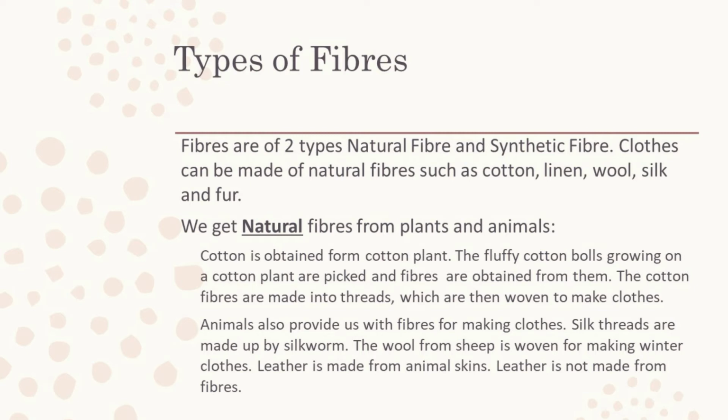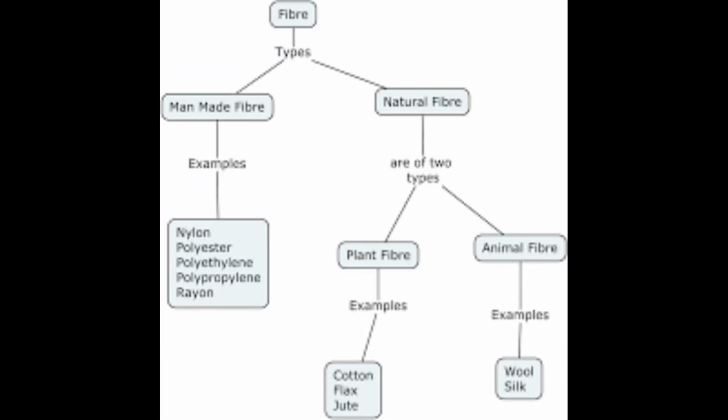And the examples of natural fibers: generally natural fibers are divided into two parts, that is plant fiber and animal fiber. The examples of plant fiber are cotton, flax, jute, etc. And the animal fibers are wool and silk.